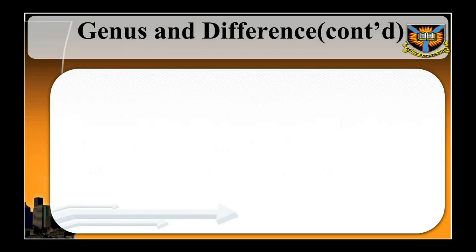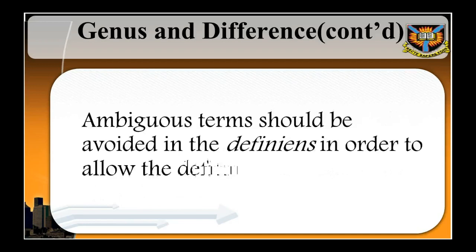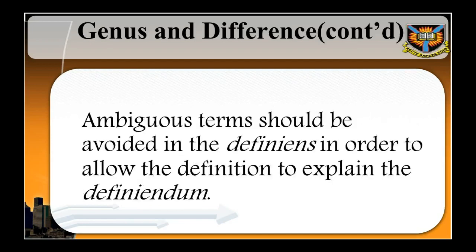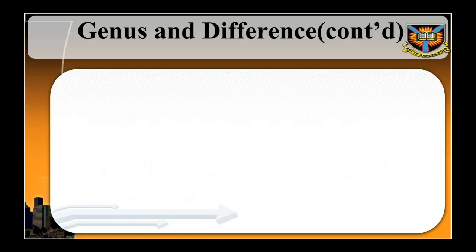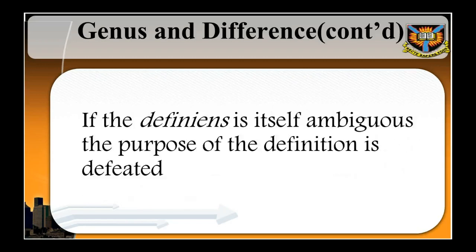Therefore, ambiguous terms should be avoided in definitions in order to allow the definition to explain the definiendum. In other words, if the definition is itself ambiguous, the purpose of definition is defeated, though one may not rule out the fact that what is obscure to amateurs may be perfectly familiar to professionals.